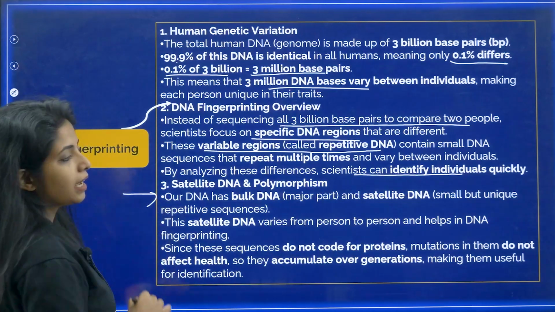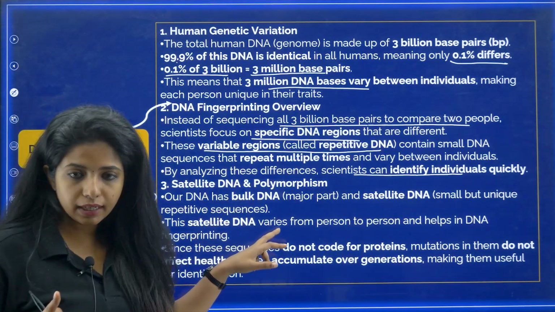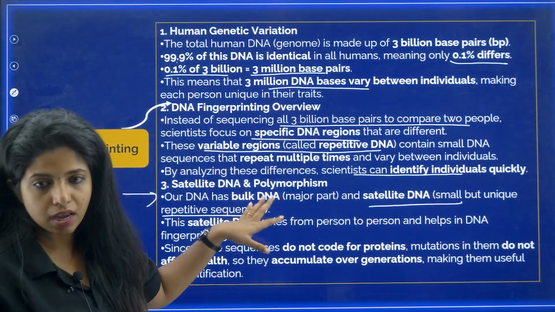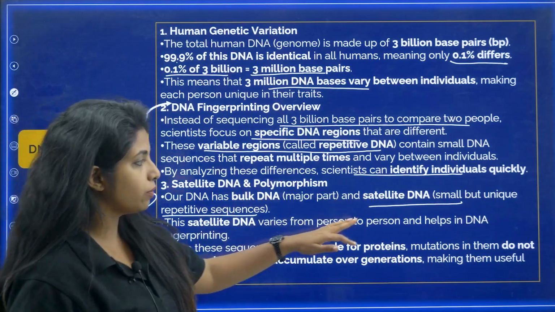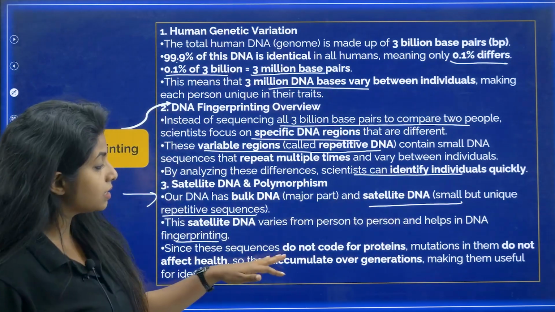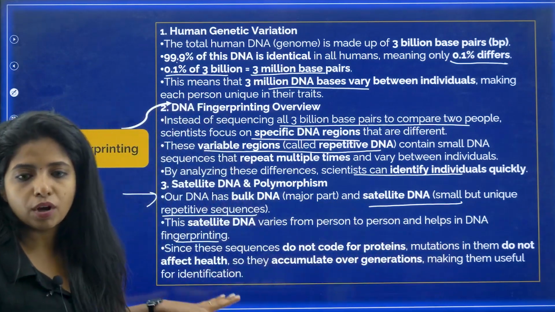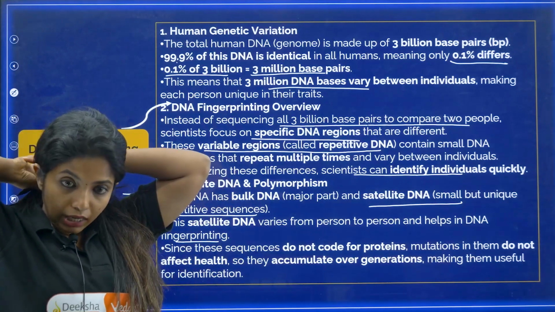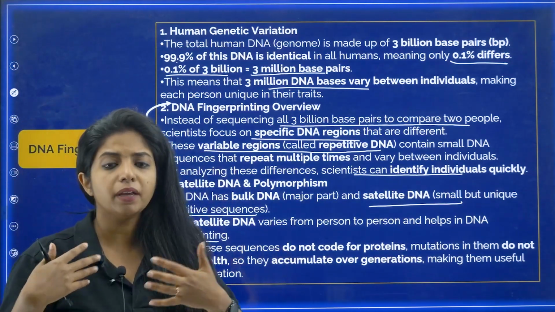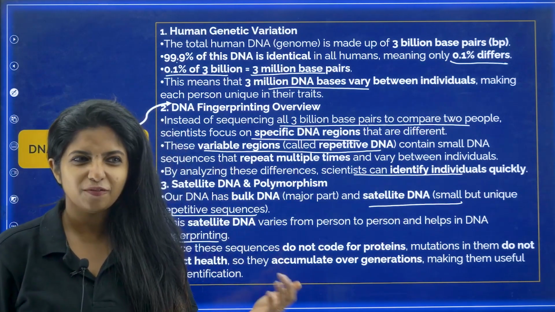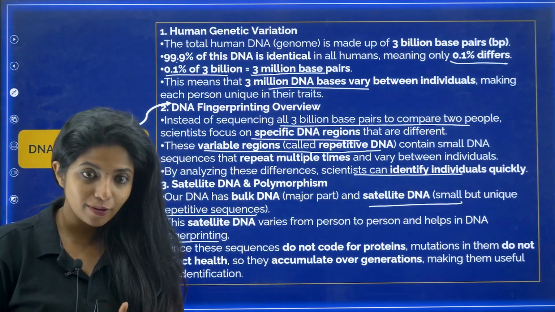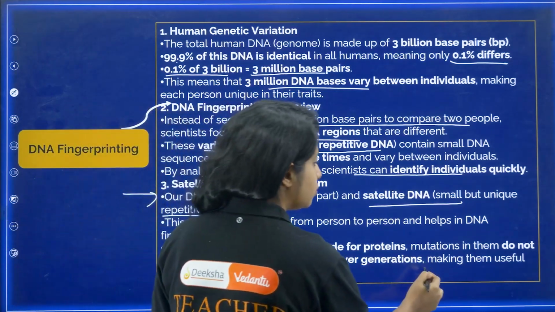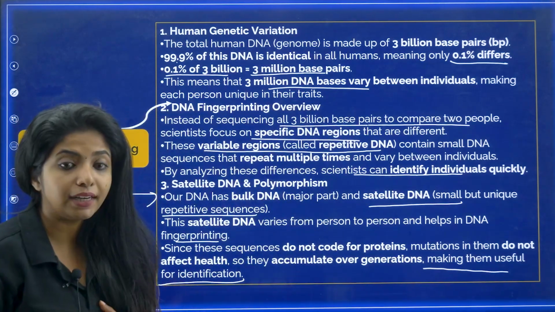There is something like satellite DNA and polymorphism. Our DNA has bulk DNA, the major part of it, and satellite DNA, the small but unique repetitive sequences. So repetitive sequences come under satellite DNA. Satellite DNA varies from person to person and helps in DNA fingerprinting. Since these sequences do not code for proteins, mutations in them do not affect our health, which is why we have different repetitive sequences. If it was something coding for protein, we might all have had the same. But as of now, it's not like that. So mutations might be happening, which is why we have changed repetitive sequences. They accumulate over generations, making them useful for identification.